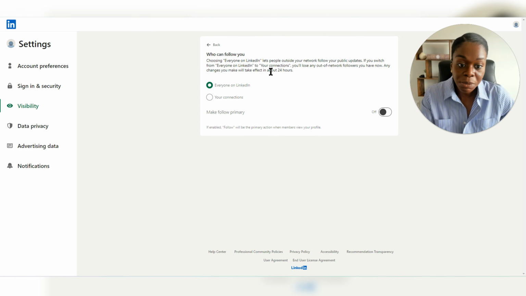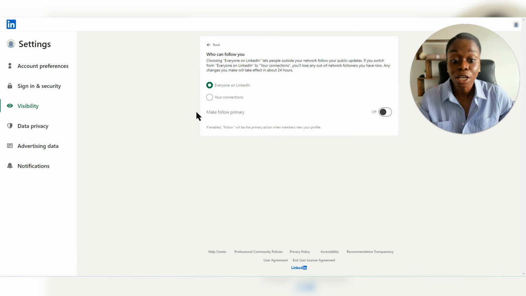What will happen ultimately is that it does reduce your discoverability and only reduces it to the people who are currently in your network, because only those who ultimately follow you will be able to see your public updates. So if you are someone who's very concerned about privacy and this is how you want to set your profile, you can definitely do so by choosing your connections only, and it will take 24 hours for the changes to be made on your profile.